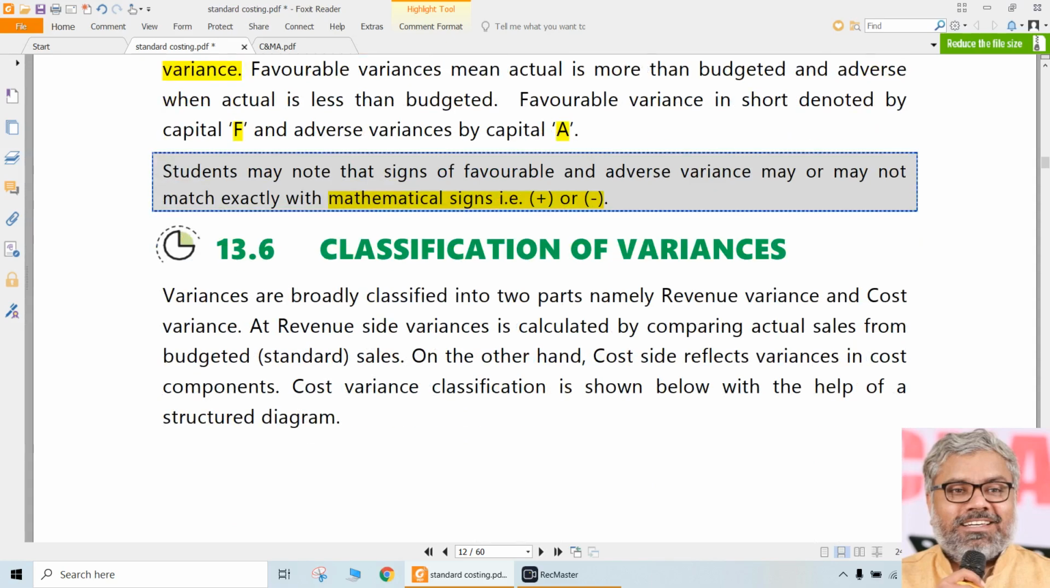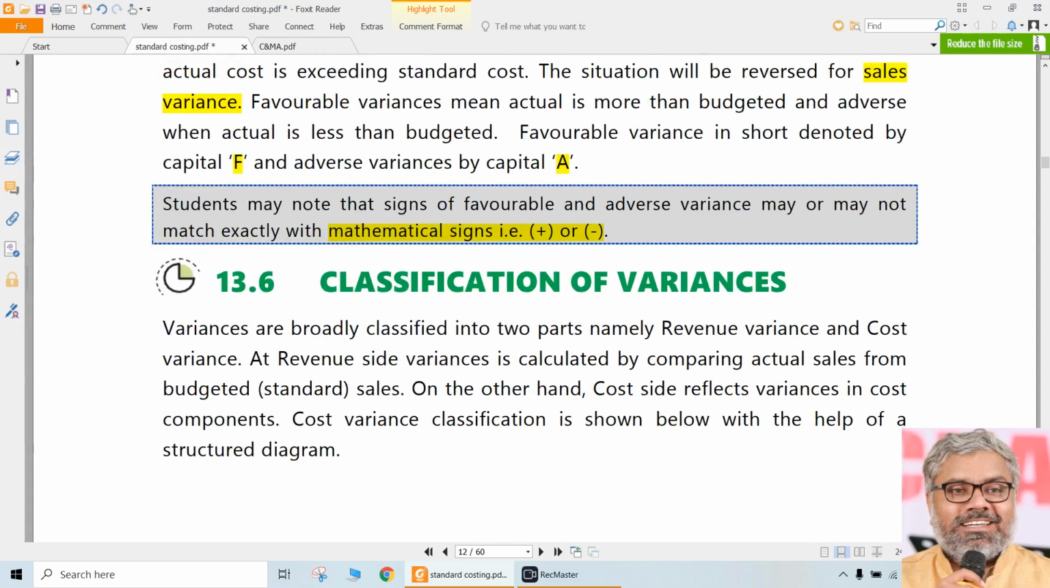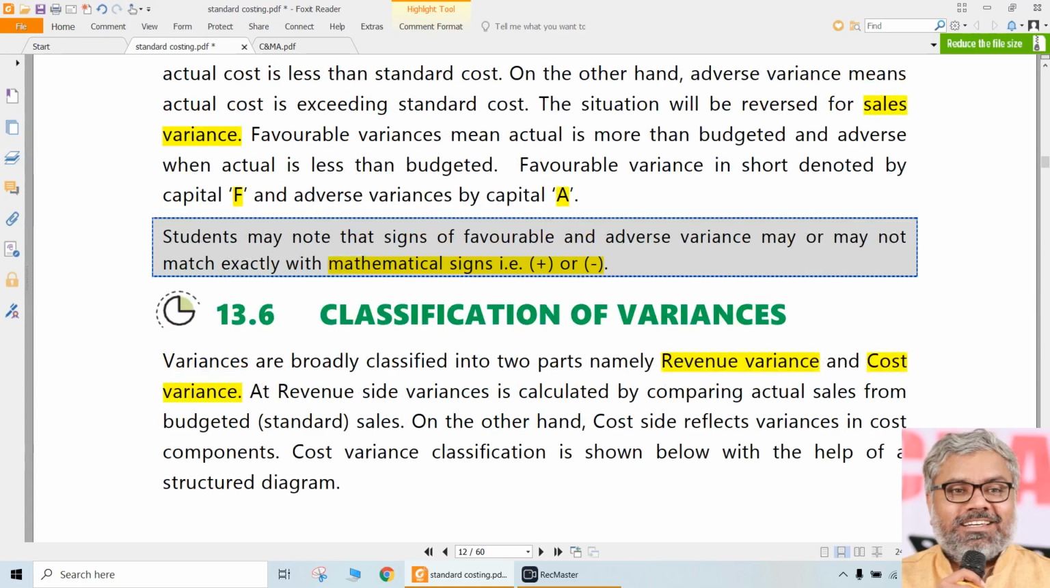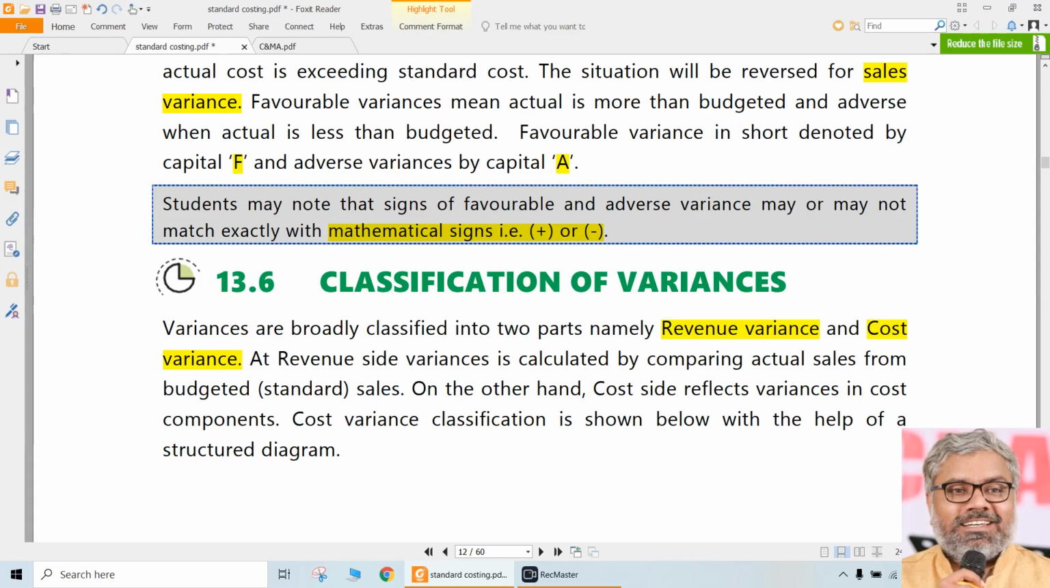So on a broader basis, this is the overall classification of variances, which can be classified at a higher level into revenue variances and cost variances. Revenue variances will look at sales and profit. Cost variances will naturally look at material cost, labor cost and overhead cost variances. What are those variances and how to calculate them, we will discuss in the next session. That is definitely going to be the key area, useful directly for problem solving.